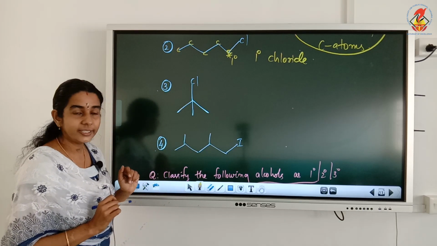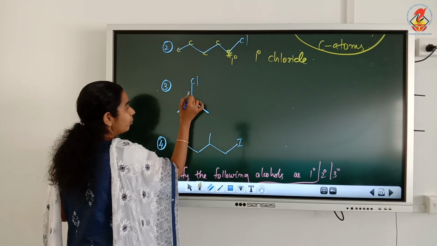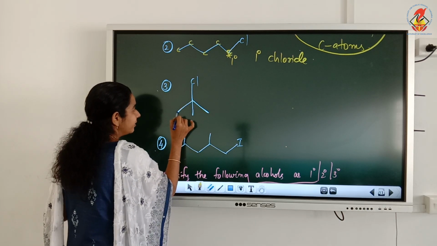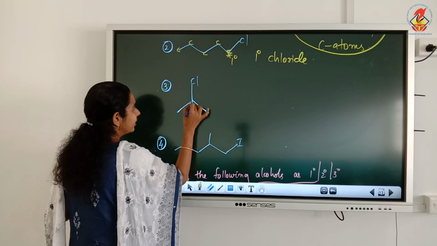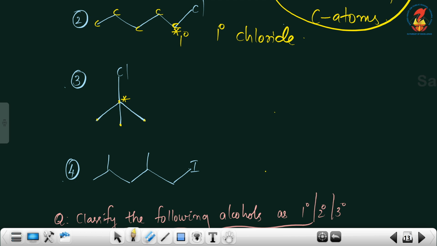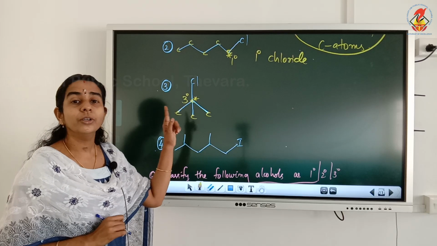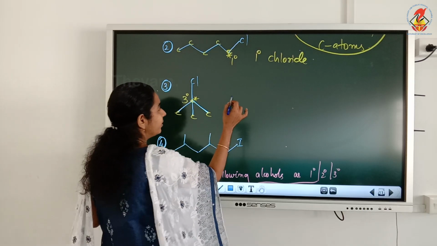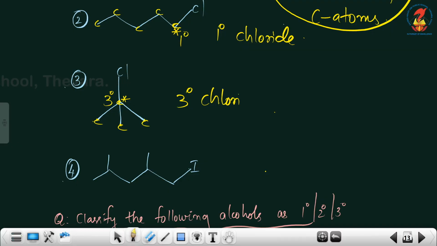Okay. Now the next one, here also a chloride is given. So here the chlorine attached to carbon, here there is carbon, here there is carbon, here there is carbon, isn't it? But which is the chlorine attached carbon? This is our chlorine attached carbon. And this is attached to how many other carbon atoms? Here we have carbon, here and here. Yes, it is attached to 1, 2, 3 other carbon atoms, means it is a tertiary carbon. So since chlorine is attached to a tertiary carbon, we can call it a tertiary chloride.